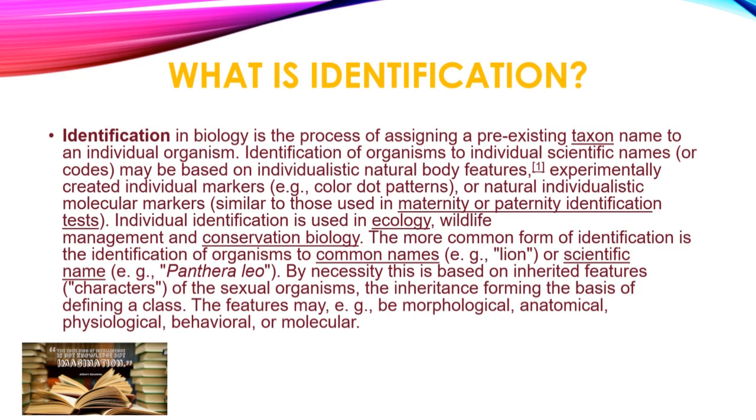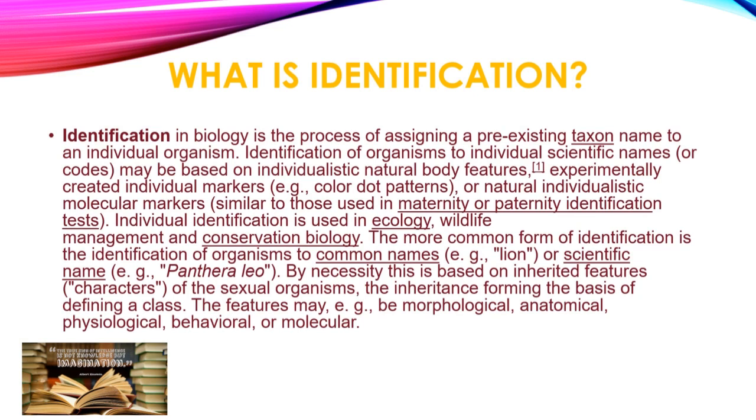Identification of organisms to individual scientific names or codes may be based on individualistic natural body features, experimentally created individual markers and color dot patterns, or natural individualistic molecular markers. Individual identification is used in ecology, wildlife management and conservation biology.